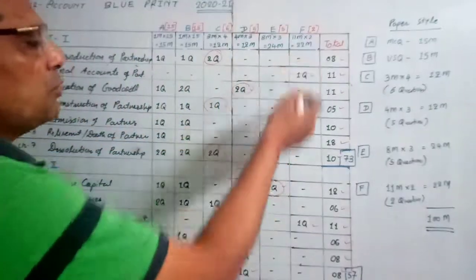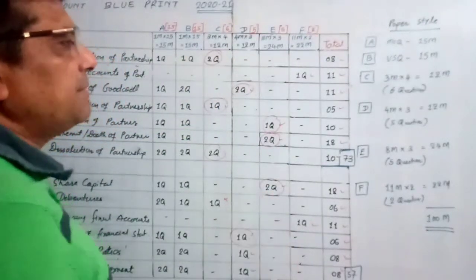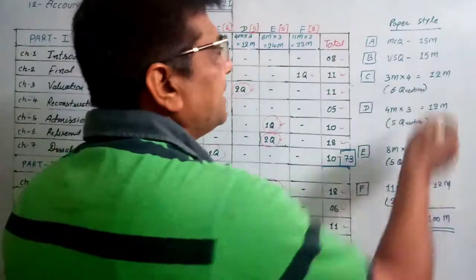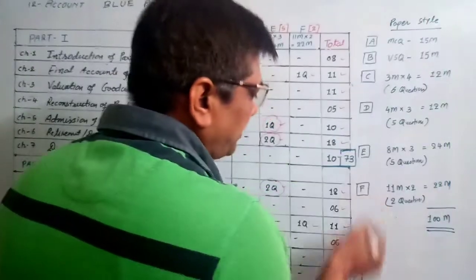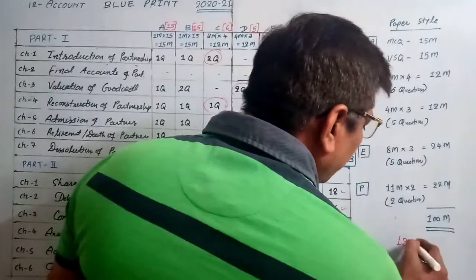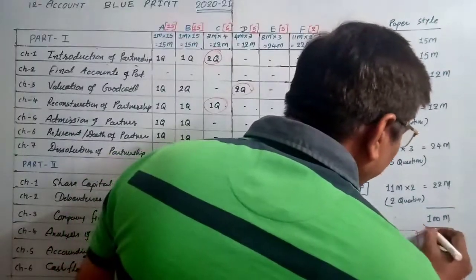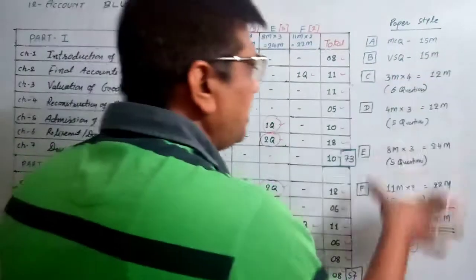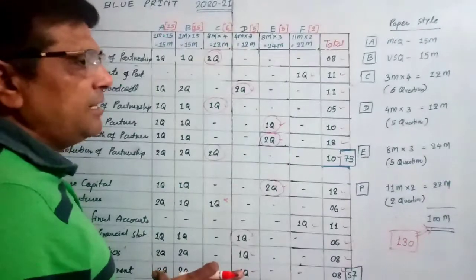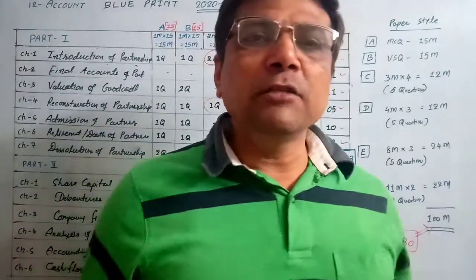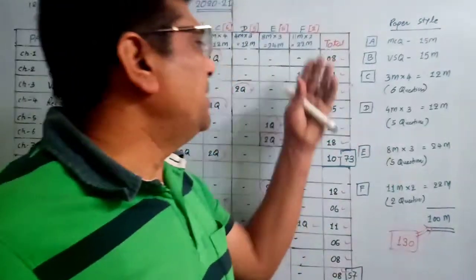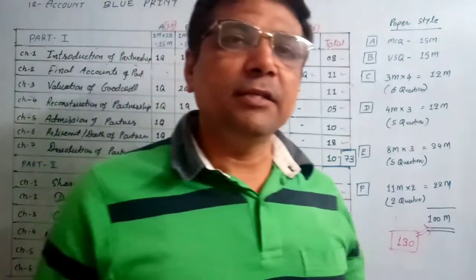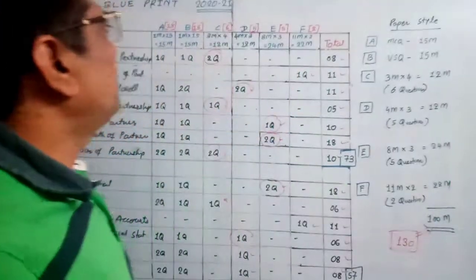Now 11 marker, 2 questions, there are no options. They are fixed chapters, so we have to attend both and write them in the examination. Like that, the total paper is 130 marks, but you have to write 100 marks in your exam. So this is a good paper style and more options are there. You should understand how many chapters you want to leave and how many chapters you want to prepare to get good marks in your examination. So best of luck for May 2020.